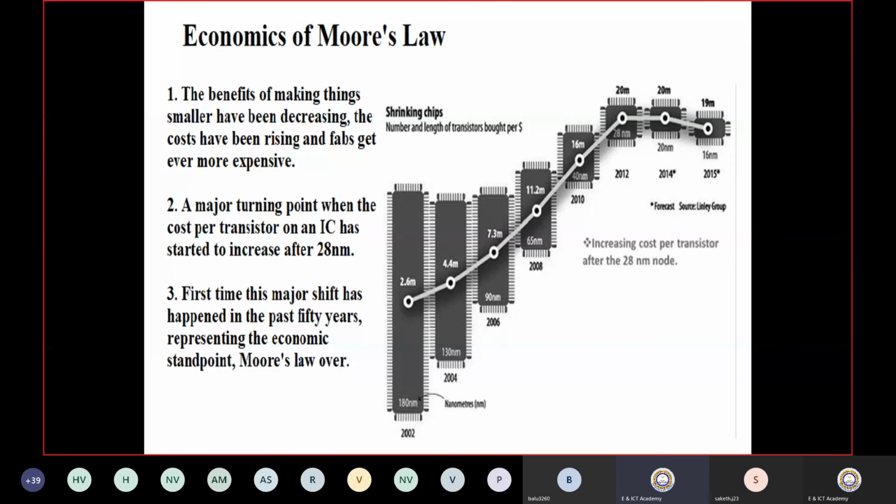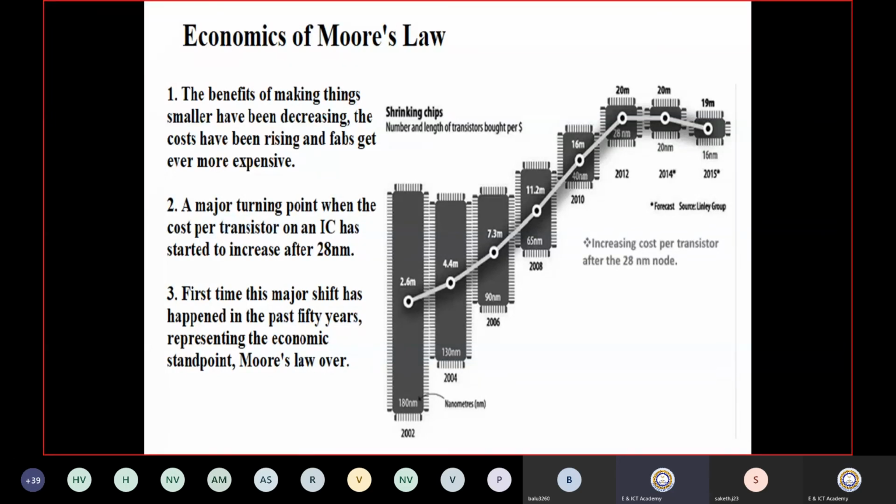Moore gave this law; basically, he was a scientist from Intel. He gave a journal publication, a scientific article he wrote, and he projected what the future of electronics would be after so many years.